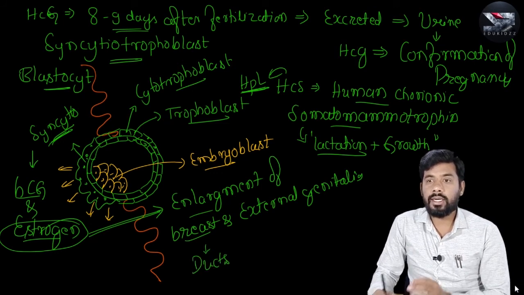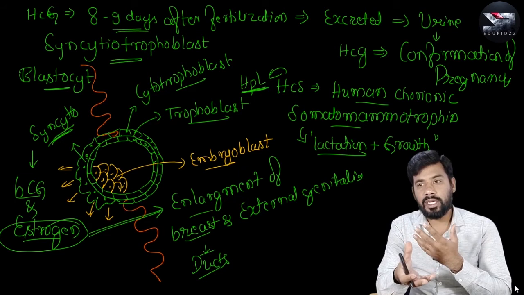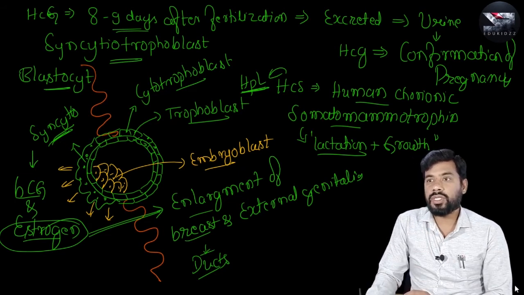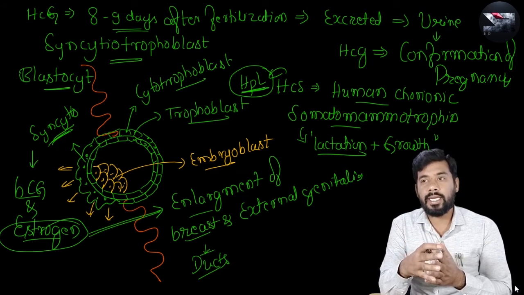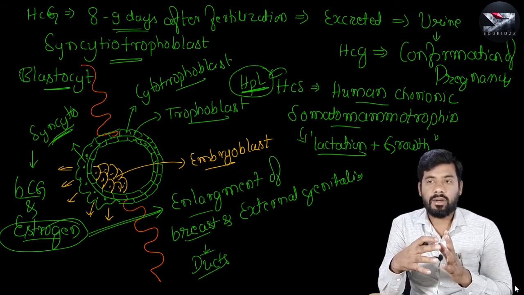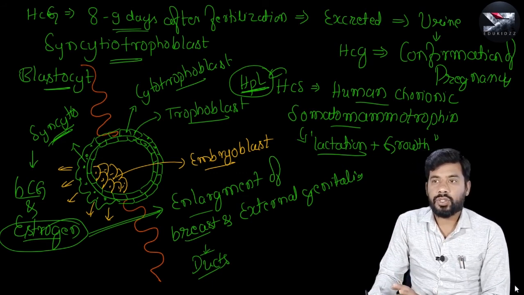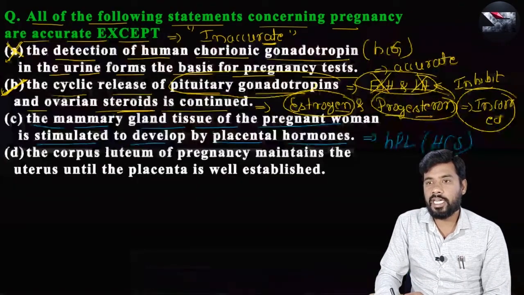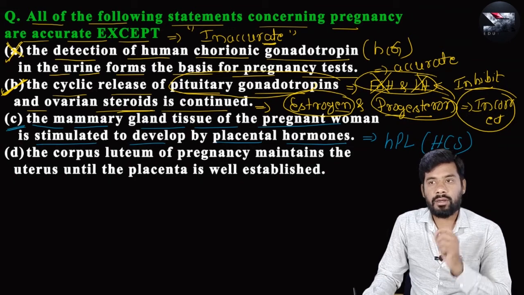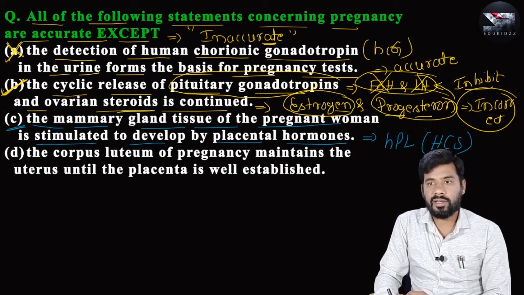So estrogen helps in the development of the breast. Along with estrogen, HPL, human placental lactogen, also stimulates the development of the breast during pregnancy. So these two hormones are very essential, and hence statement C is a correct statement, and it is not the answer for this question.